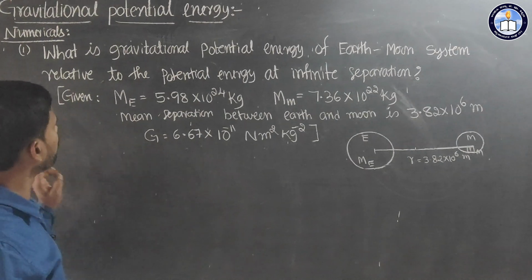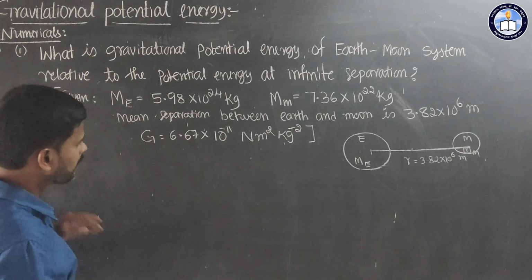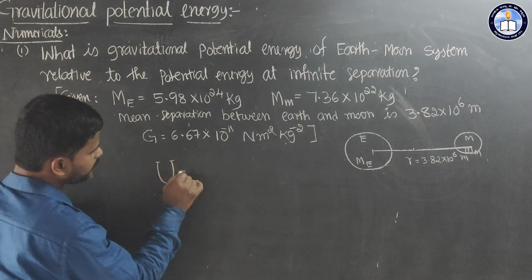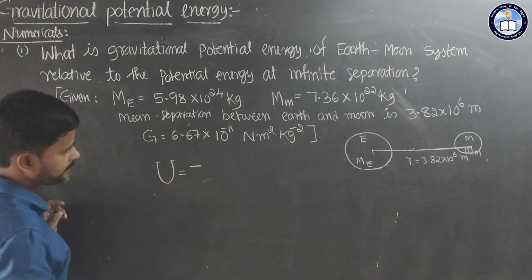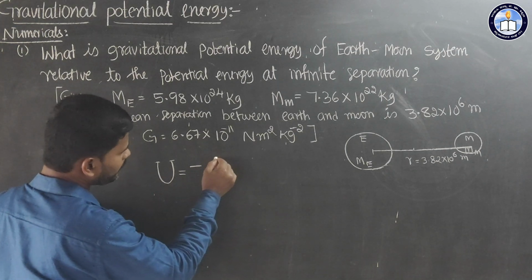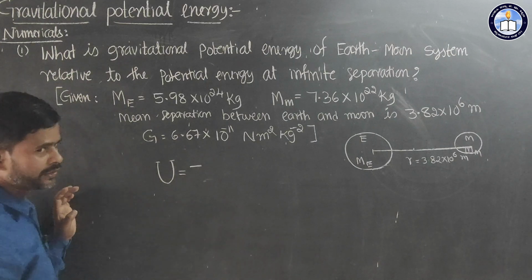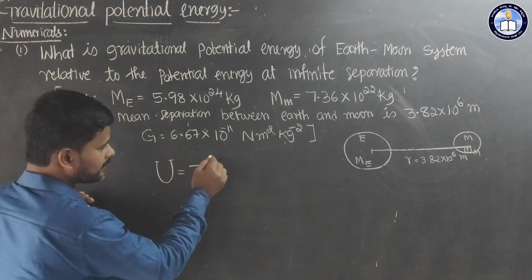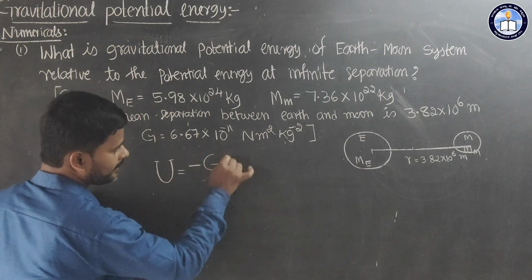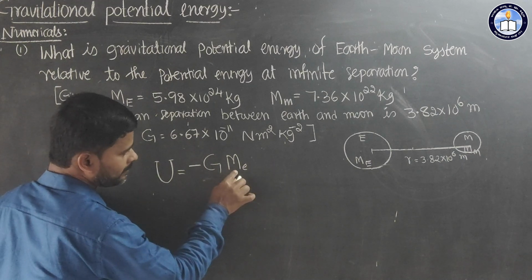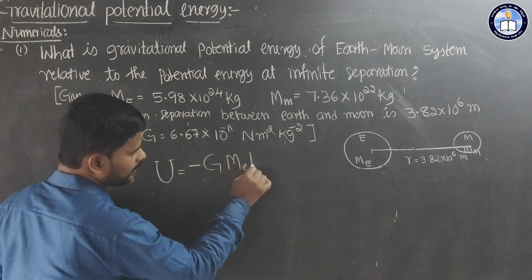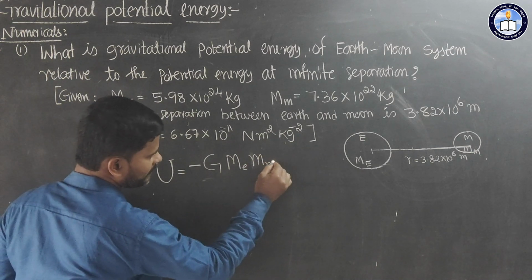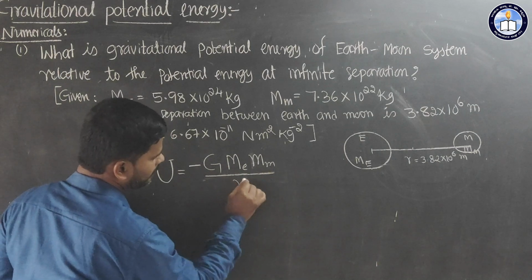Here we have to find the gravitational potential energy. You already studied gravitational potential energy. U is equal to minus G M_E m divided by r. The actual formula has m, but here I will consider the mass of the Earth as M_E, and the mass of the object, here the Moon, as small m, that is M_m, divided by r.